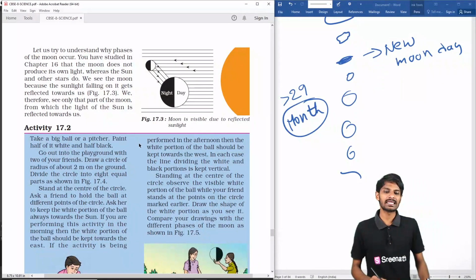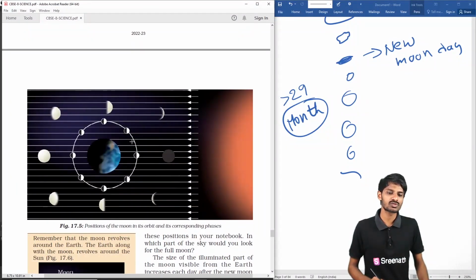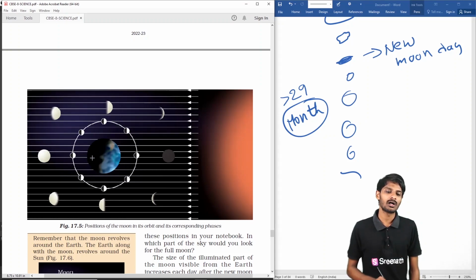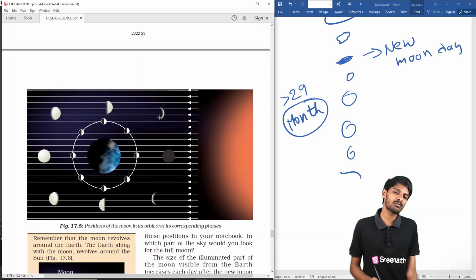And how its cycle changes: when it is at this position, we can see half of the moon. When it is completely opposite to us, we can't see the moon. But whenever it comes to this area, we can see a small portion of the moon.